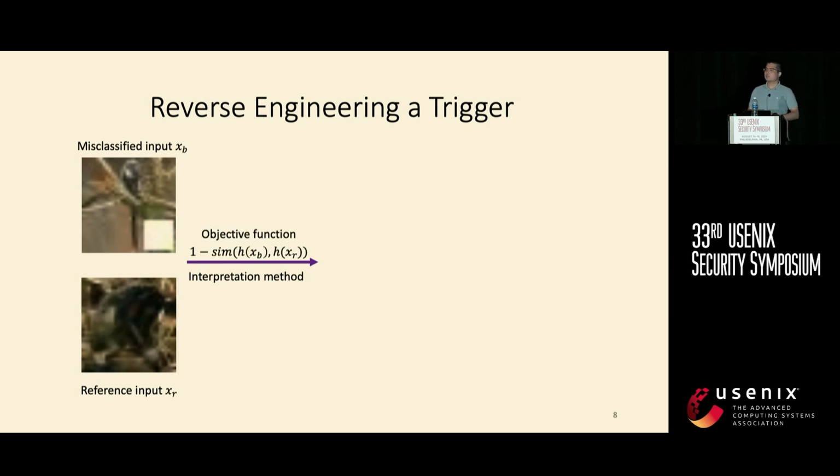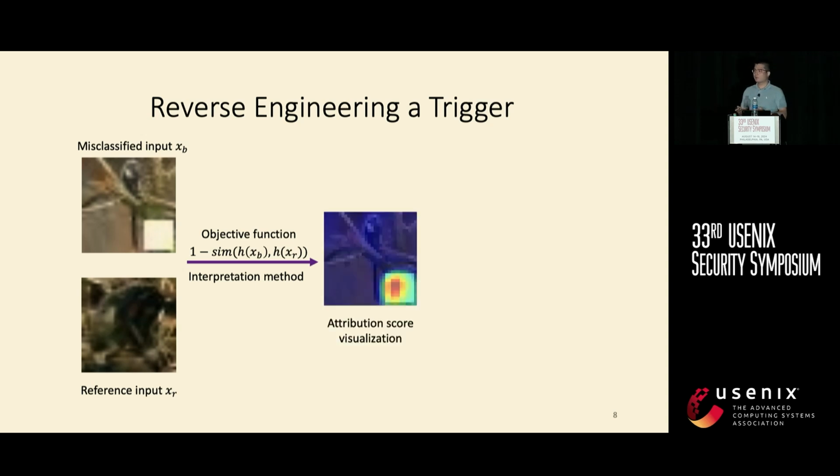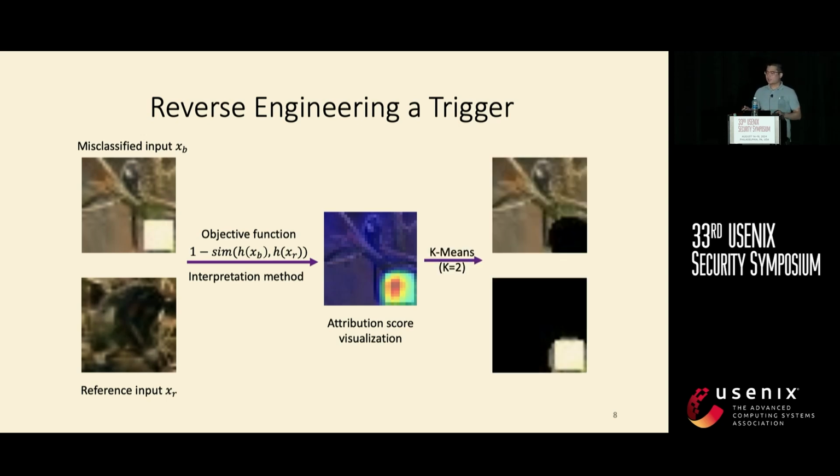So we define an objective function which formulates the dissimilarity between the misclassified input and reference input. And we use the interpretable machine learning method to compute an attribution score for each pixel in the backdoor input. And we can use clustering to cluster it into two clusters. The first cluster contains all non-trigger pixels. The other one is trigger pixels. The trigger pixels cluster will have higher attribution scores contributing to the objective function.